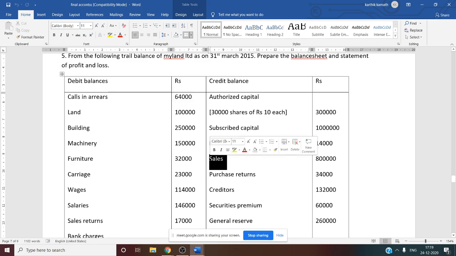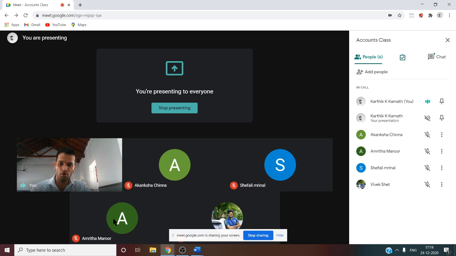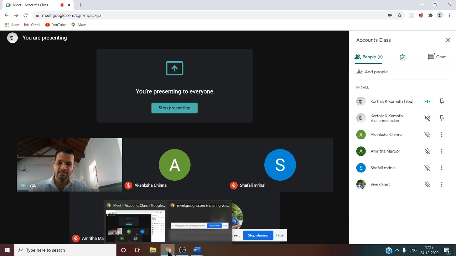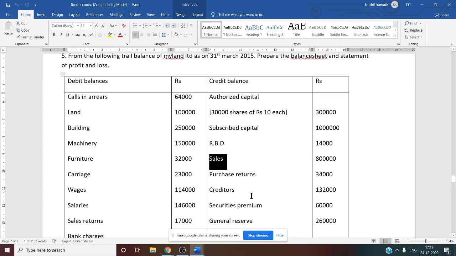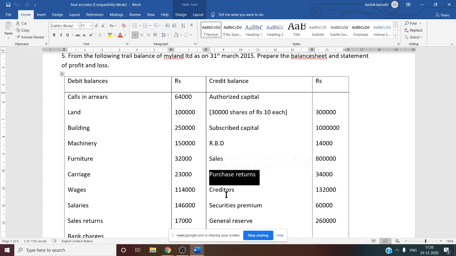Then what about sales now? Can you tell me now what about sales? Sales is a revenue from operation. Revenue from operation, so that is working note number 22. There you have to consider this information, and if there is any sales return you have to deduct that from sales. Next, purchase return. Purchases has debit balance, purchases return has credit balance. So what you have to do here, purchases return you have to show under working note number 25, and you have to deduct from purchases.